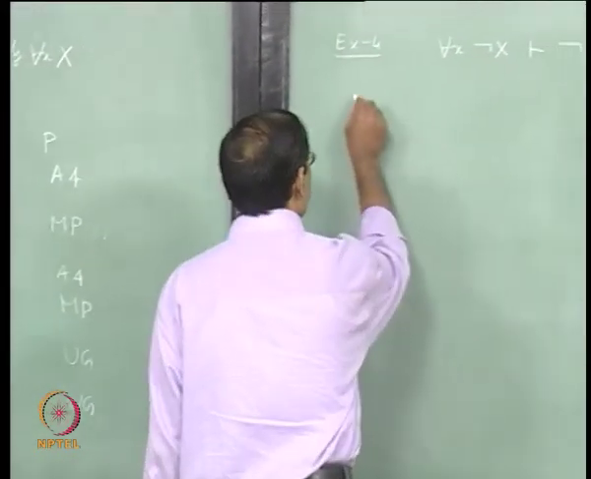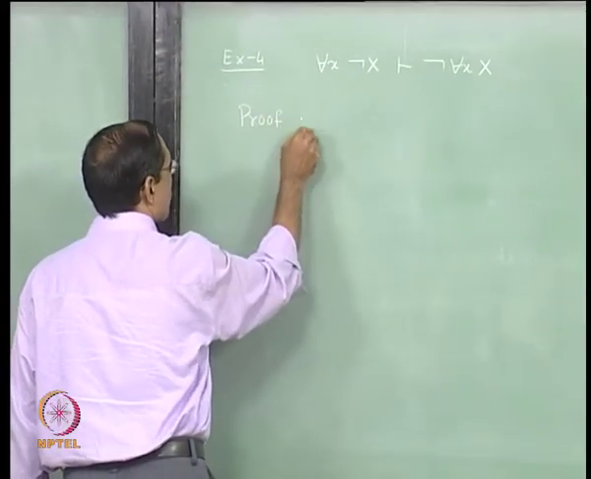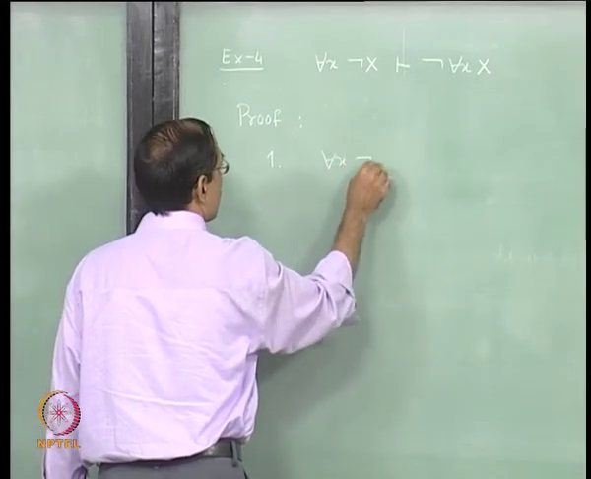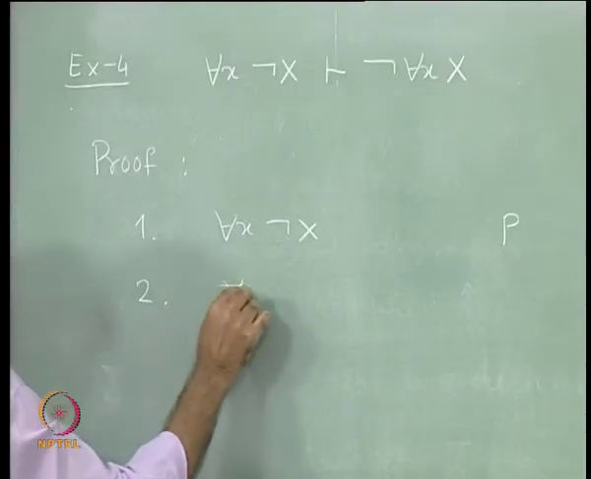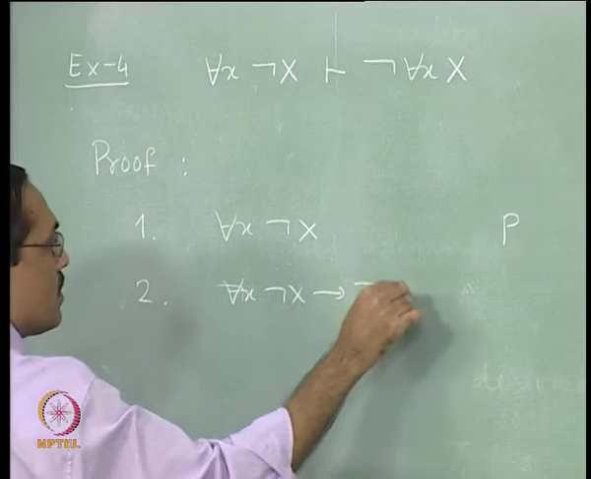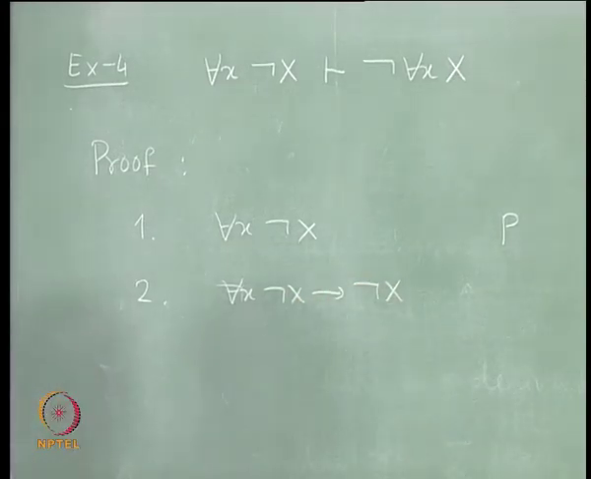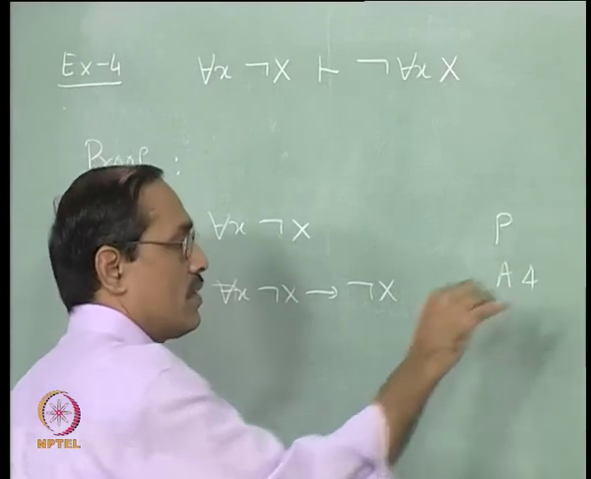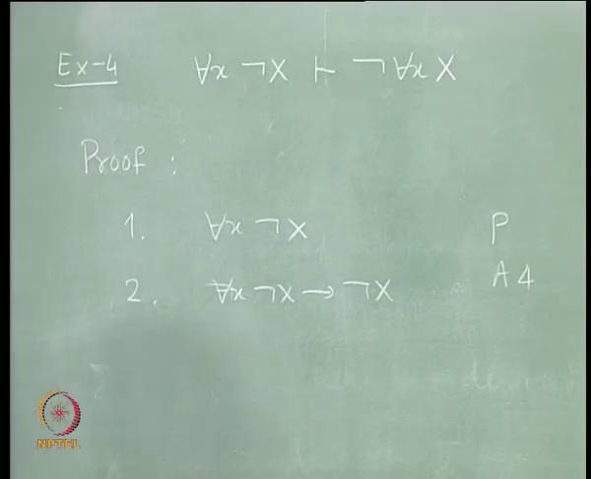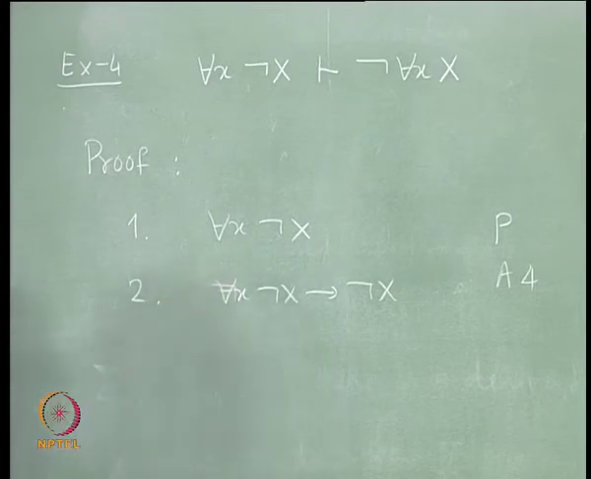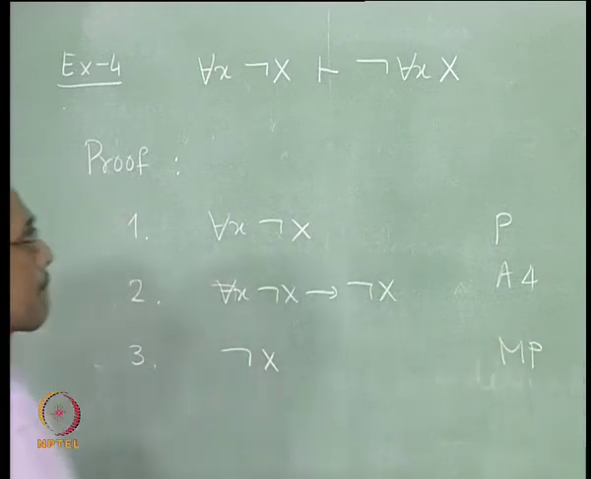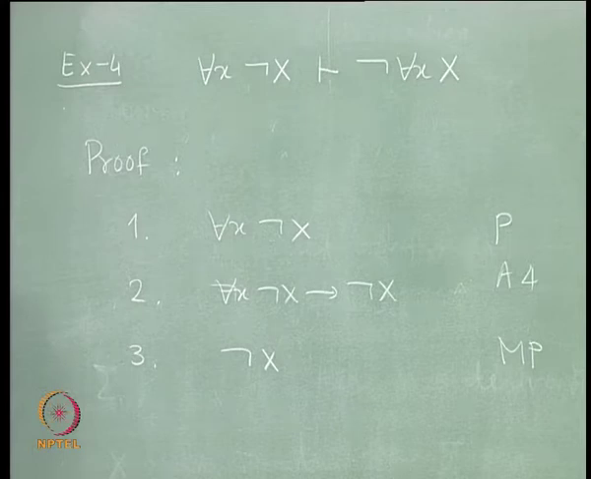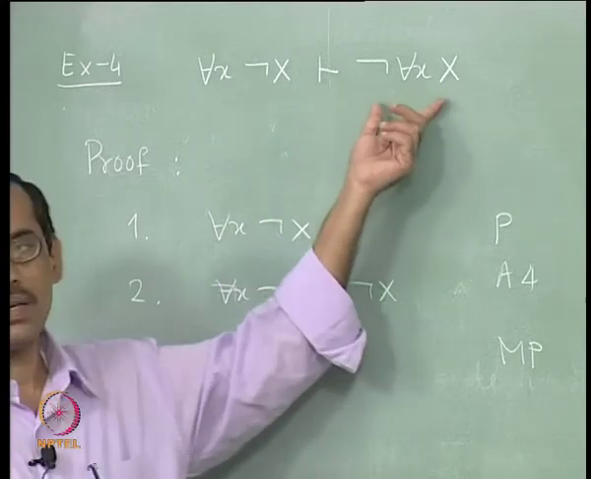Well, we can start with the premise always for each x not x, that is a premise. Then we can say not x because this is an axiom, yeah, A4. Is that right? Then modus ponens gives not x. Now, from not x we want to infer not for each x x.